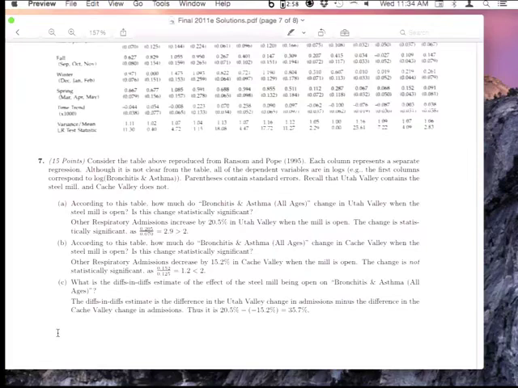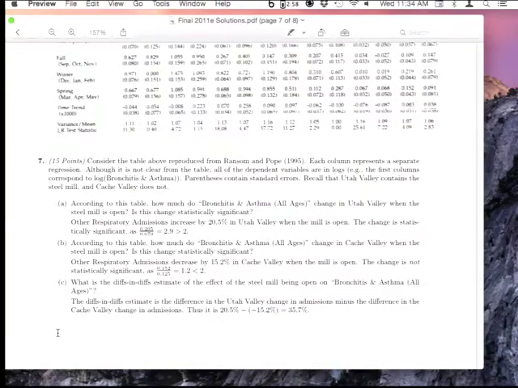But for the last part, you need to understand that Utah Valley contains the steel mill. The steel mill isn't operating all the time; it's only operating some of the time. Other times it's shut down because of the labor strike. And we're going to compare the change in hospitalizations in the affected valley, the steel mill valley, when the steel mill is operating versus when it isn't, to the change in hospitalizations during the same period in the control valley.